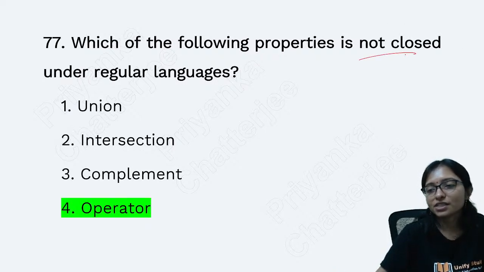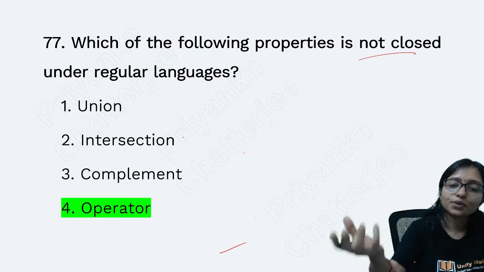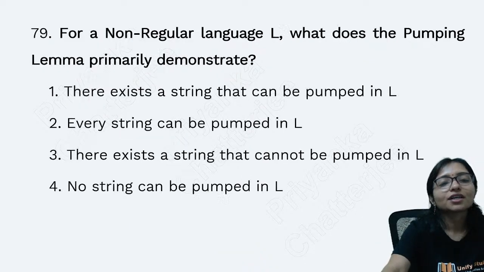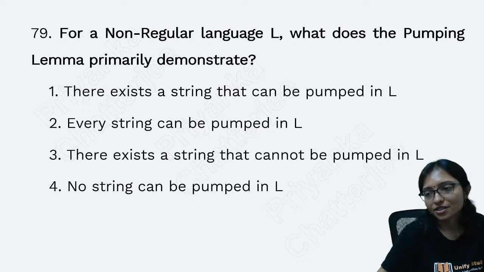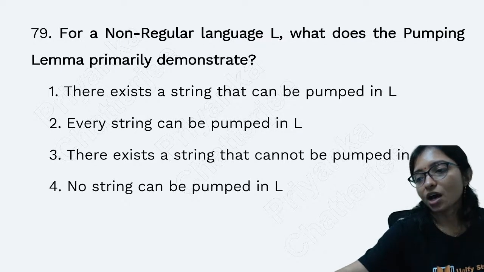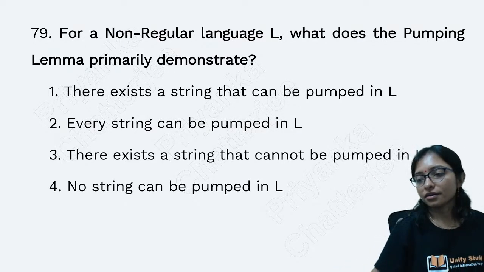This is a funny question, I can say. Union, intersection, and the operator is not actually mentioned. Which operator, that is not mentioned. So it's one of the funny questions, I can say that. Now the next one.